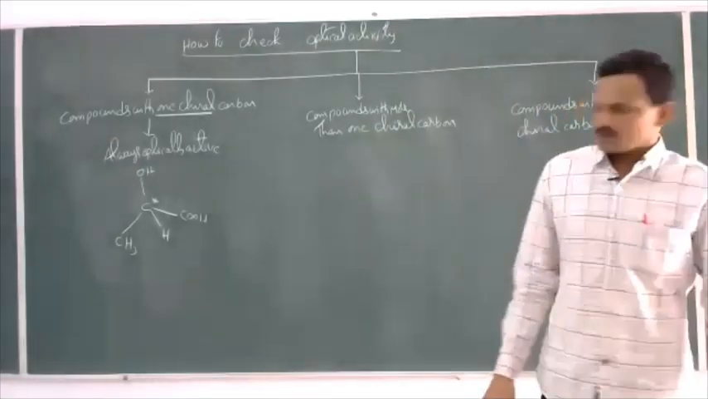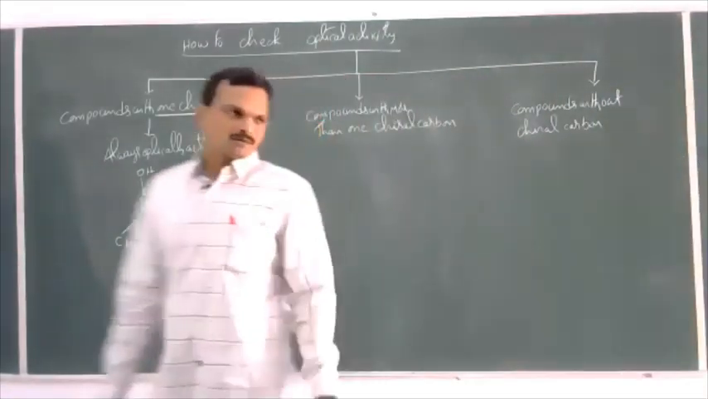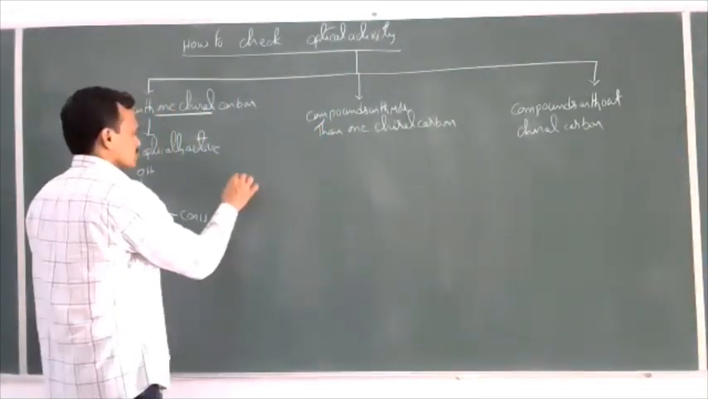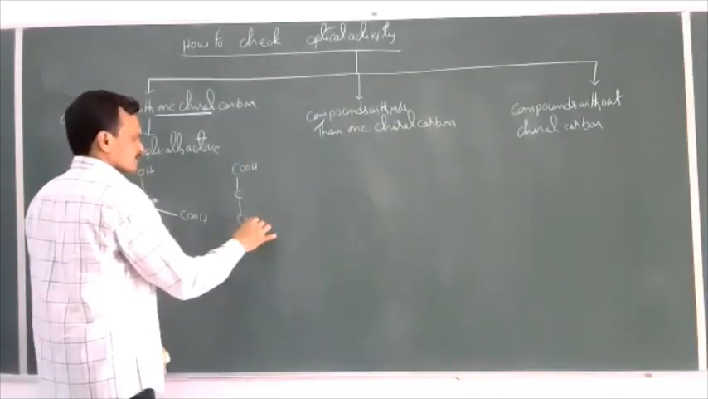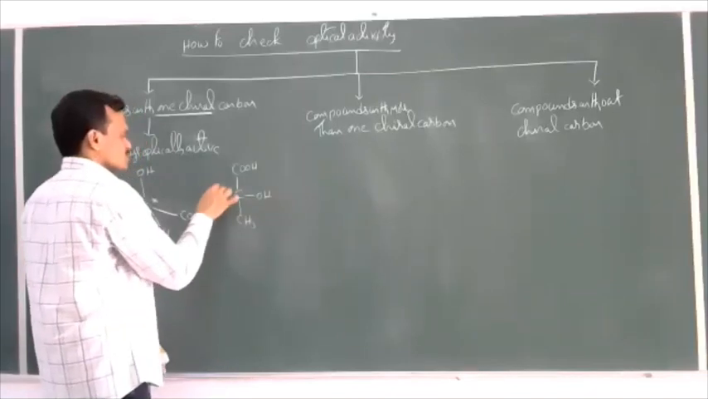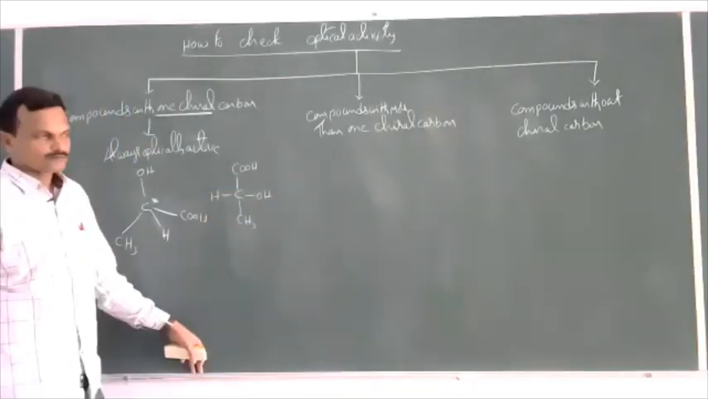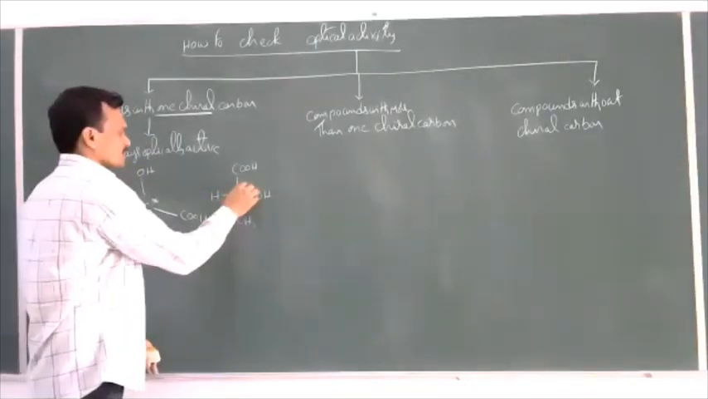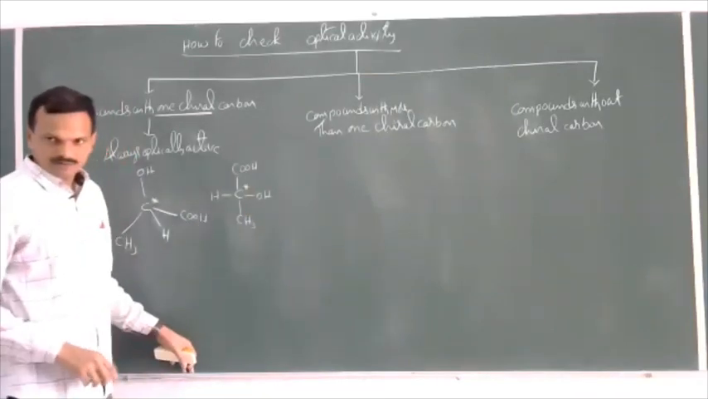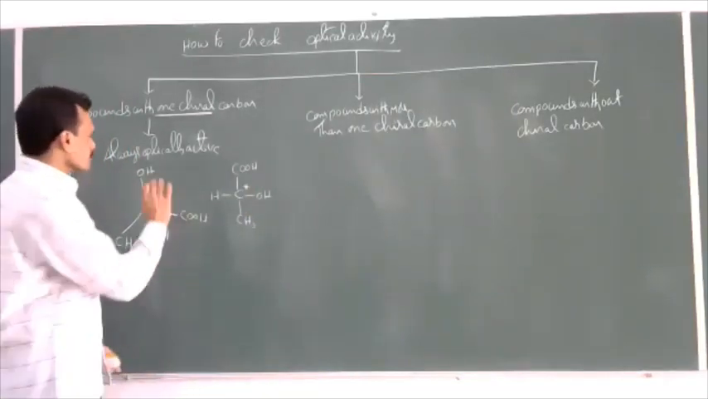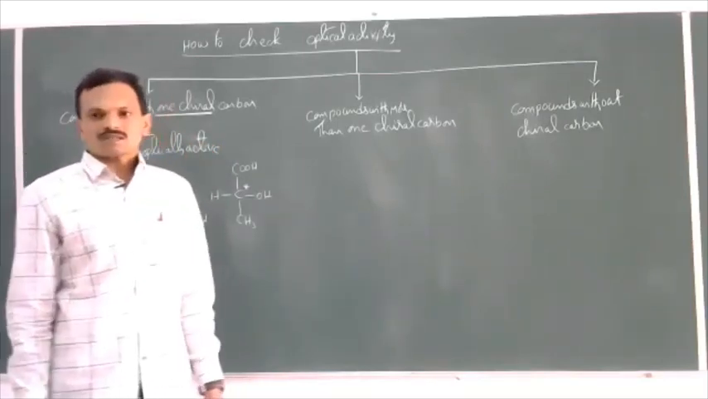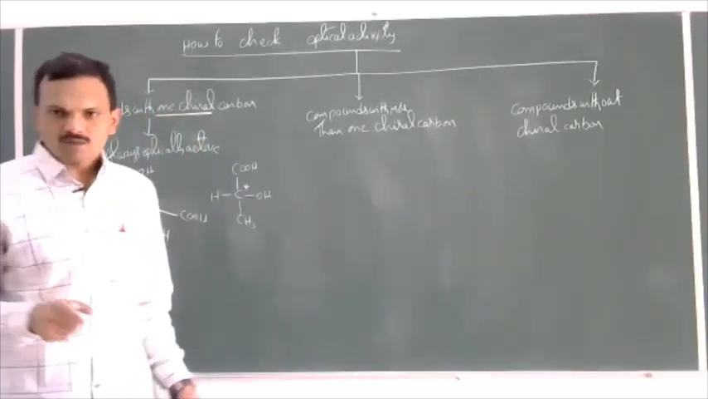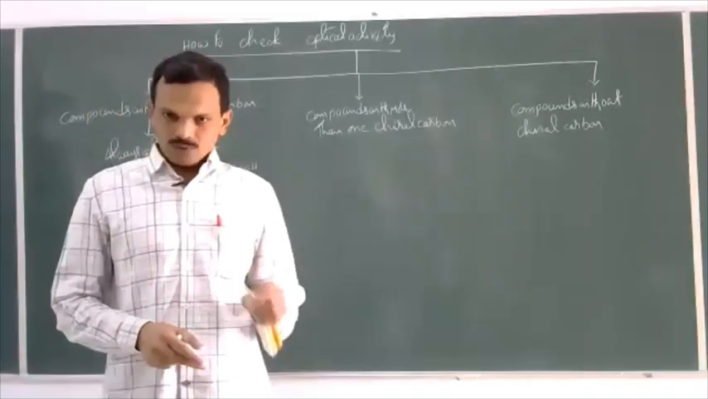So we can take any example, lactic acid, for example, C, COOH, CH3, OH, H. So this is optically active. This is lactic acid. Okay, like this. So any compound which contains only 1 chiral carbon atom is always optically active.